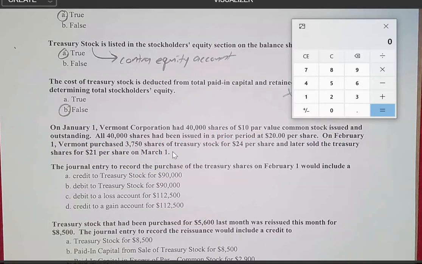So a lot of information. You can just about be guaranteed that you're not going to need all of it, especially the multiple choice question. It says here the journal entry to record the purchase of the Treasury shares on February the 1st would include, and then they want to know what we're going to need to answer this question. So all we're asking about is what we need to do to record the repurchase of these 3,750 shares at a price of $24. Okay.